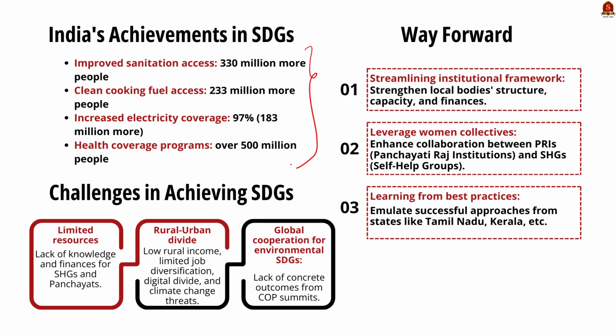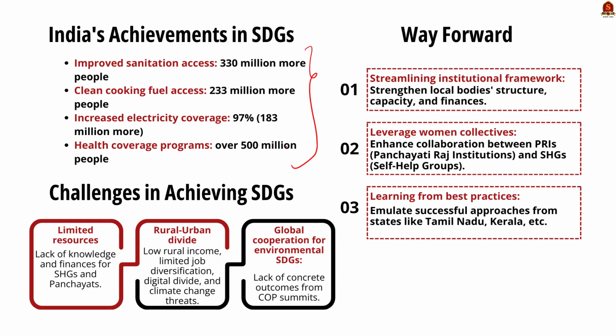330 million more people have gained access to improved sanitation, 233 million people have obtained access to clean cooking fuel. Then electricity coverage has improved from 88% to 97%, benefiting 183 million more people. Then health coverage programs covering over 500 million people have been achieved. So you can write these points in the first part of the answer.